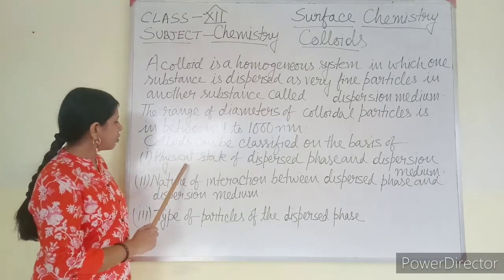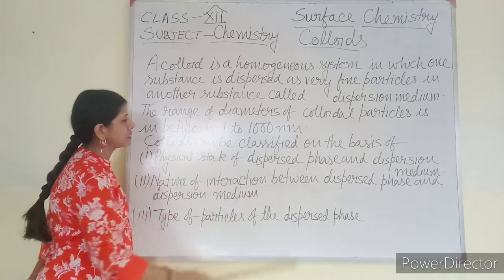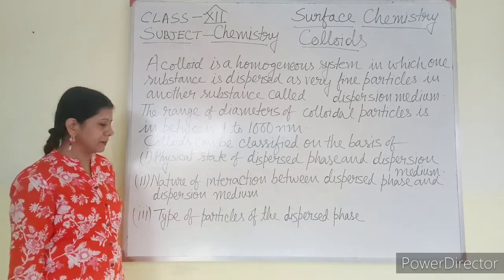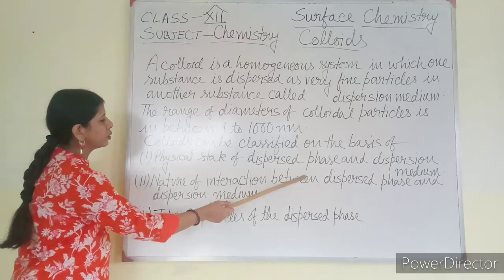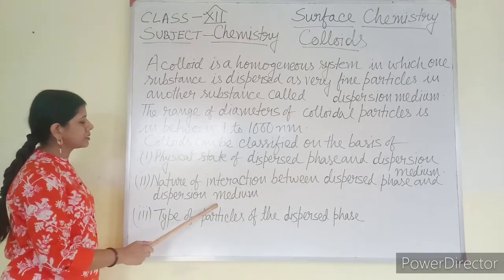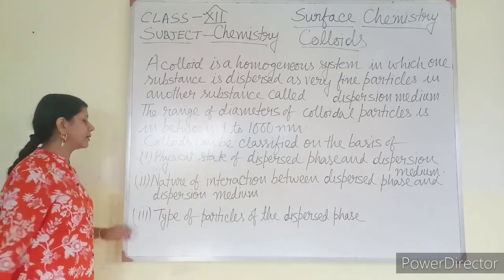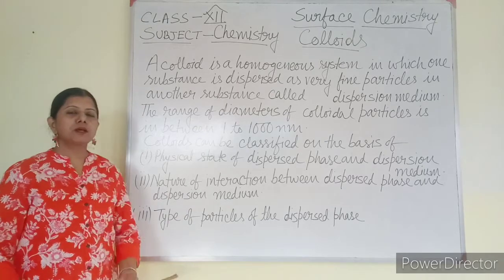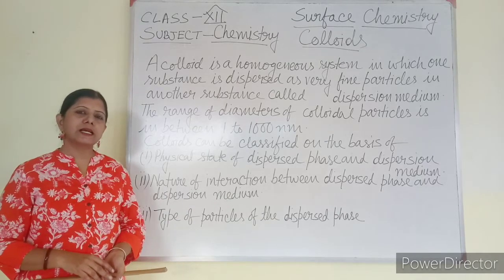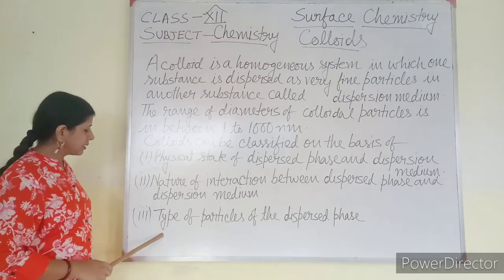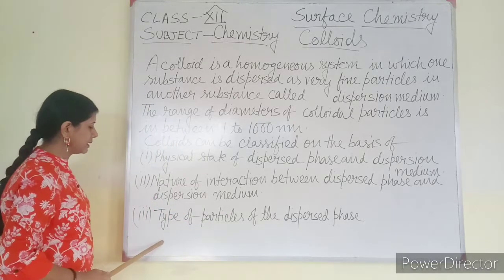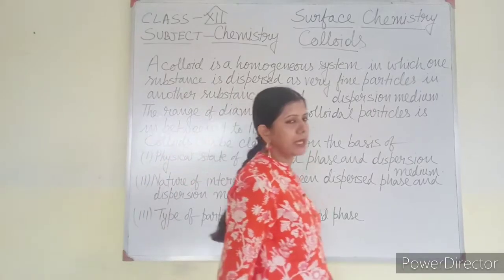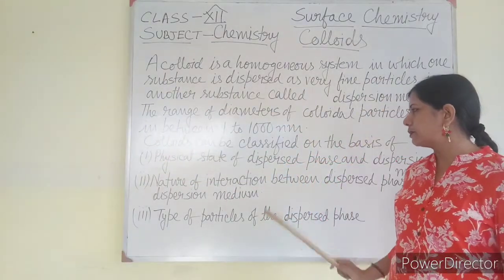Second one is nature of interaction between dispersed phase and dispersion medium. What kind of interaction occurs between the molecules of dispersed phase and dispersion medium. And third one is type of particles of the dispersed phase. In the dispersed phase, what kind of particles are present?